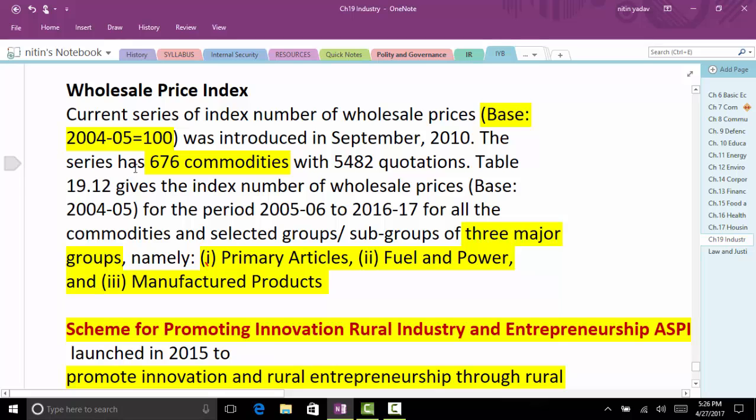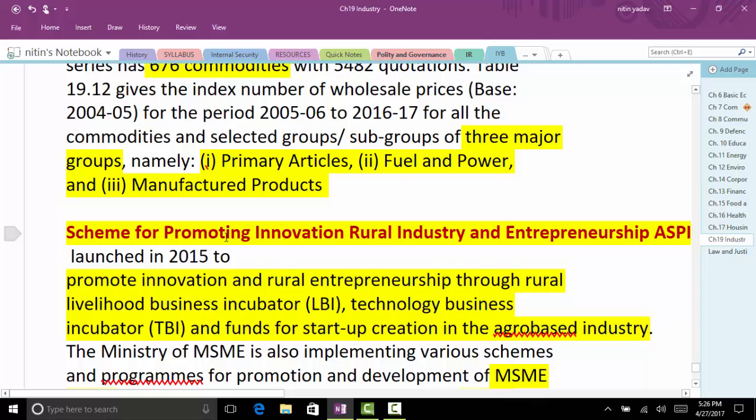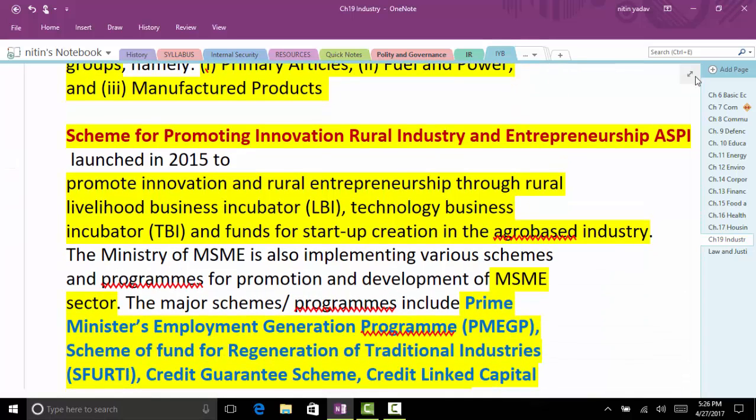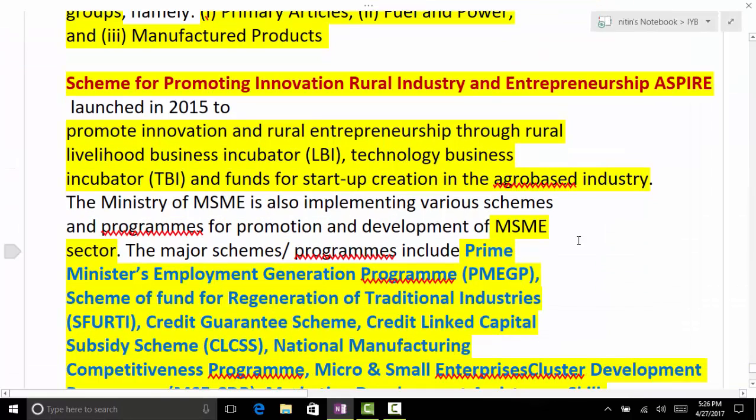WPI, you know about it. It is a four-five index with 676 commodities. Then there is the ASPIRE scheme. Remember this scheme, ASPIRE: a scheme for promoting...